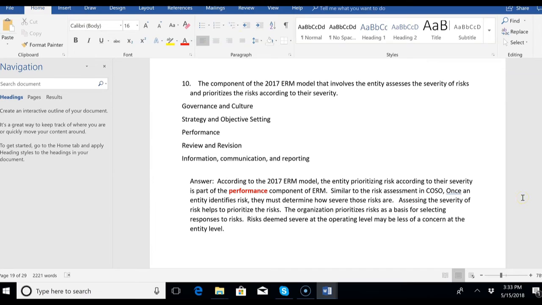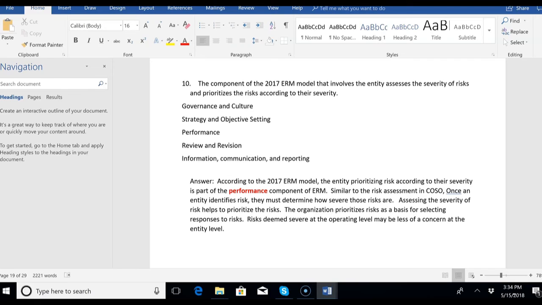Number 10, the component of the 2017 ERM model that involves the entity assessing the severity of risks and prioritizes the risks according to their severity, that is performance. And these are just the kind of questions they're going to ask you. They're going to scramble them, of course. They're not going to go in order like I'm doing now. But I'm doing this assuming you've never seen this before. So after we do this, we'll do another one that's scrambled. The answer is performance when the entity assesses the severity of risks and prioritizes the risk according to severity.